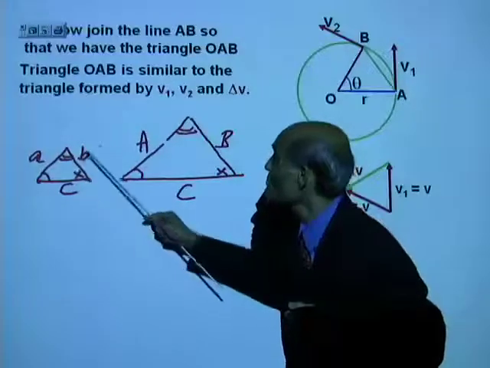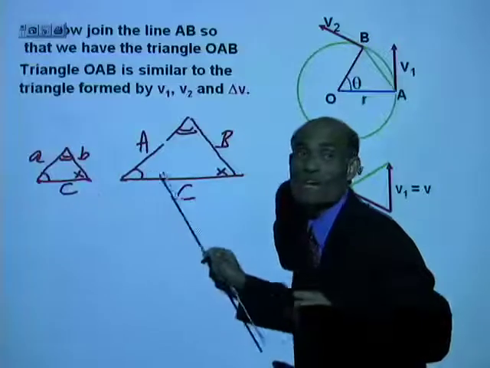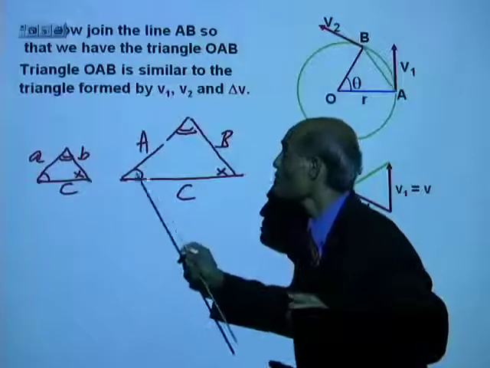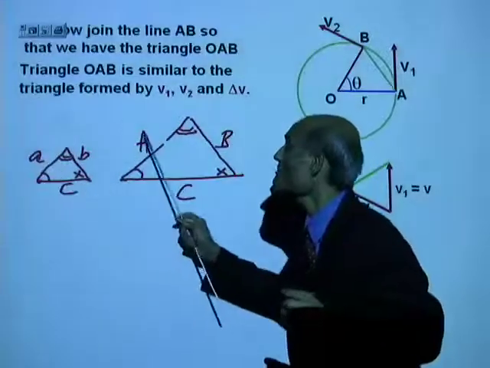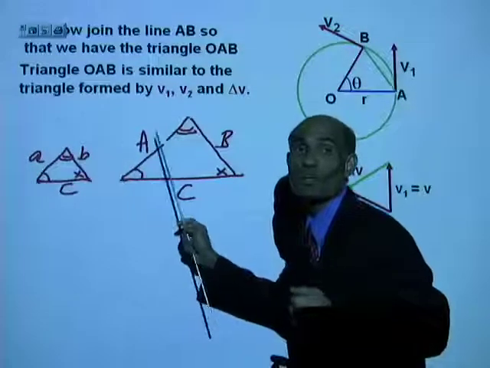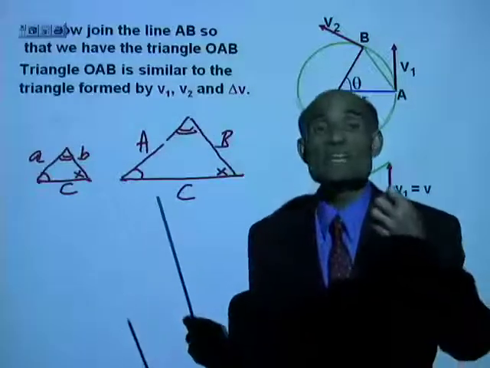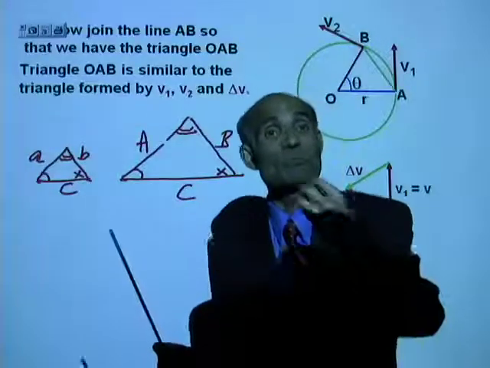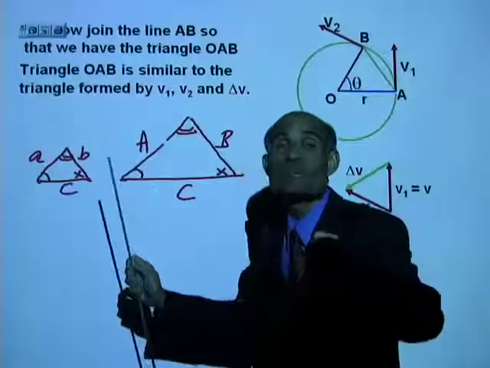Now, look at this. These two angles are equal. That means small c corresponds to big C. So, if you divide small c by big C, that will be equal to small a divided by big A, and that will be equal to small b divided by big B. That is the meaning that in similar triangles, the corresponding sides are proportional. The ratio of corresponding sides will be equal.